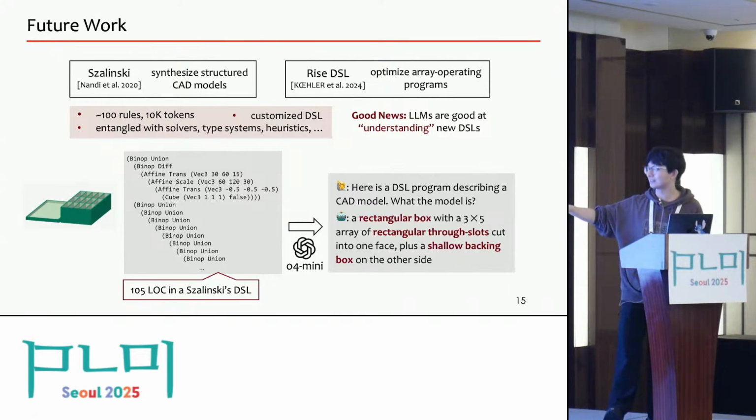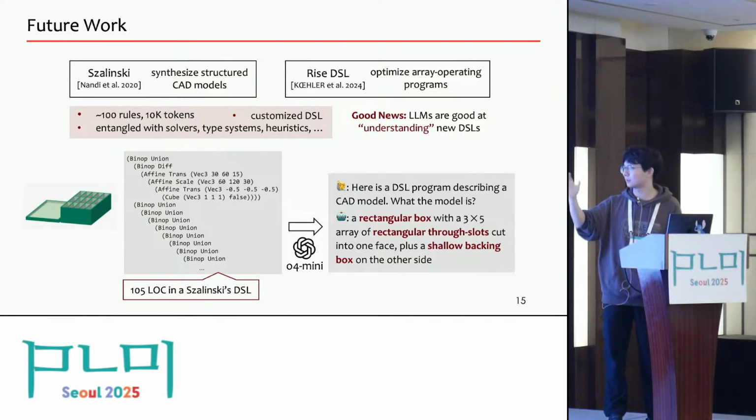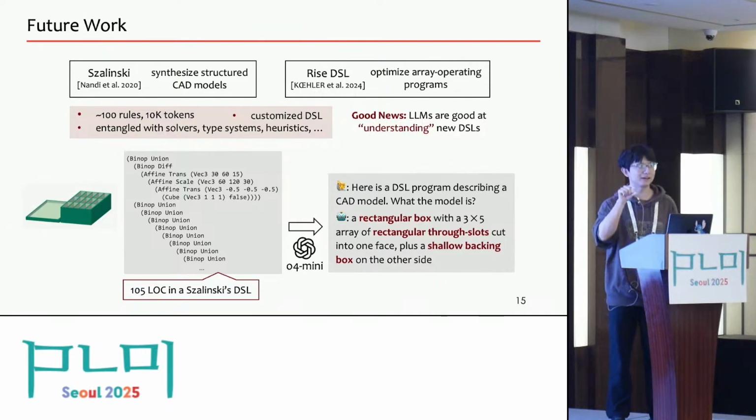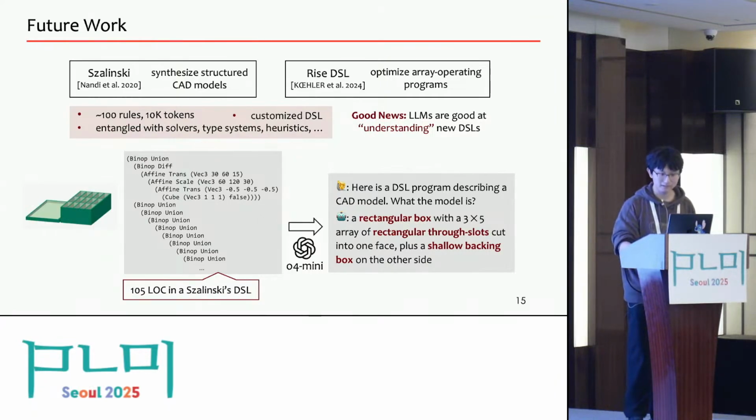Its output says that it is a rectangular box with slots, and there's also a shallow backing box on the other side. So it means there's indeed some magic in the large language model that can provide guidance. The only question is how we can extract it to get the equality saturation.